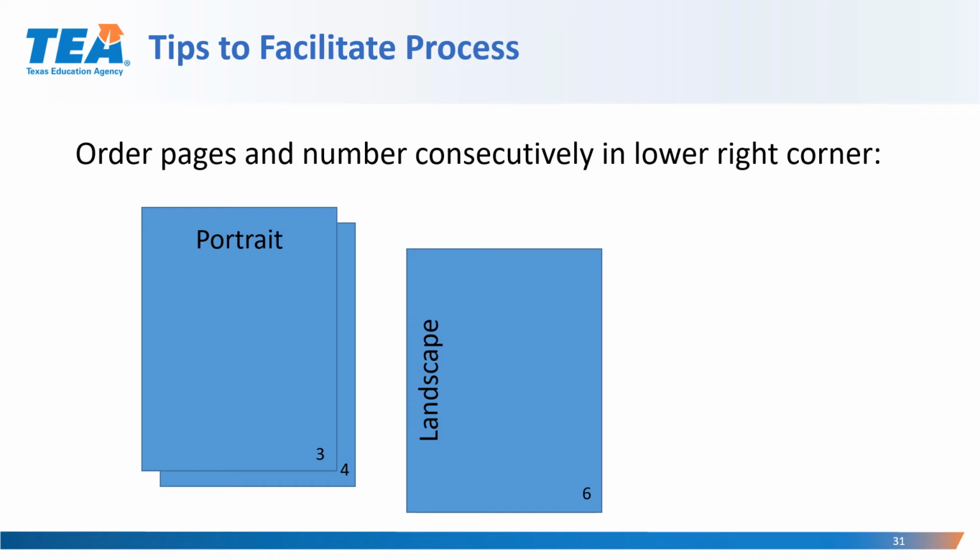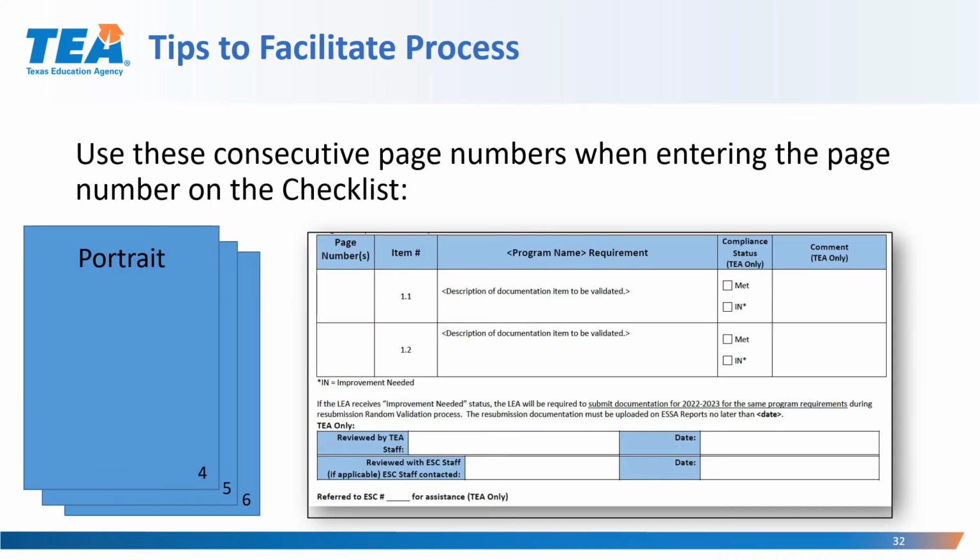You also want to make sure that you are ordering the pages and numbering them consecutively in the lower right-hand corner. If you've removed a page or an unnecessary page, please be sure to change the page number at the bottom right-hand corner so that they are numbered consecutively. Please use the consecutive page numbers when providing the page number on the checklist. For example, if your documentation for item 1.1 can be found on pages 4 and 6, please note that under the page numbers column for item 1.1.